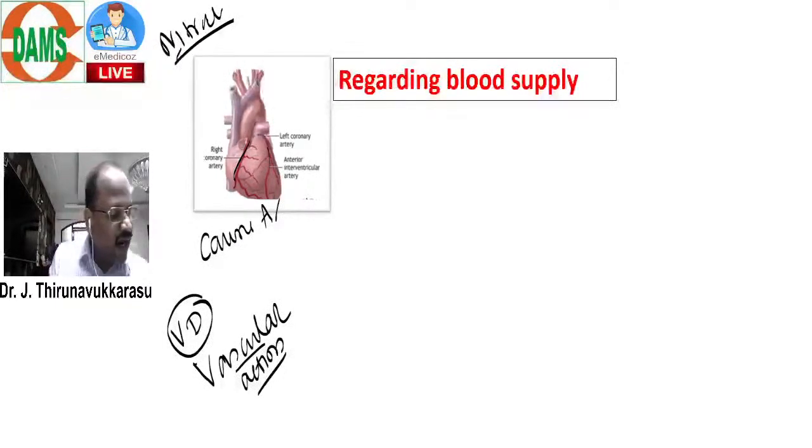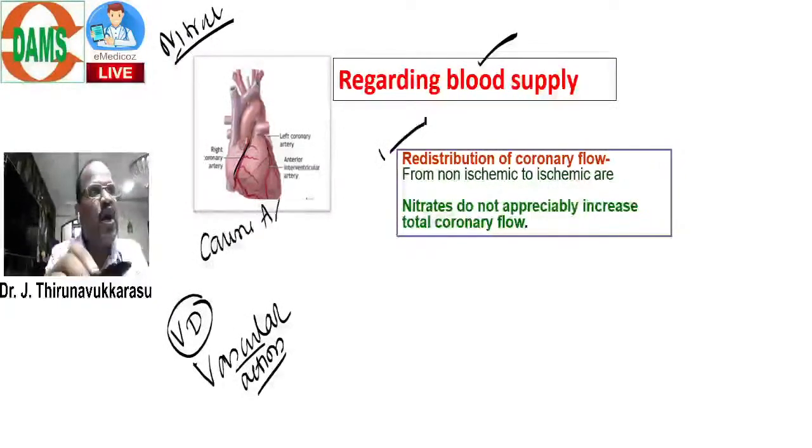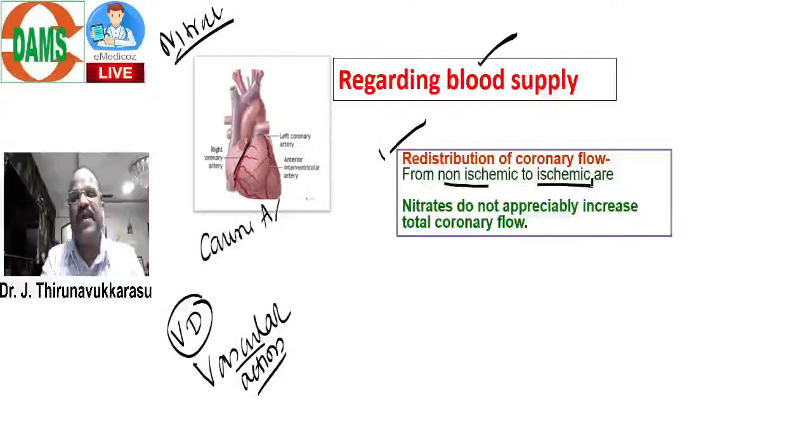Already Subha and Gundu are answering. Very fantastic. Now I am going to explain what happens to cardiac blood supply with nitrate. Write the point first and then I will explain. Nitrate causes redistribution of blood flow from non-ischemic to ischemic area.